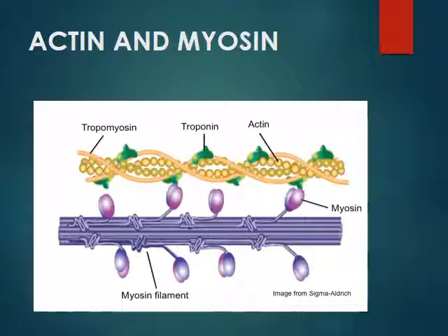Each heavy chain consists of a globular head. This is the globular head. These are the globular heads, which are part of the heavy chains. So each heavy chain consists of the globular head region and a long helical tail. This is the structure of the myosin protein with the two heavy chains and two light chains, and the globular heads will be binding to the binding sites on the actin protein.